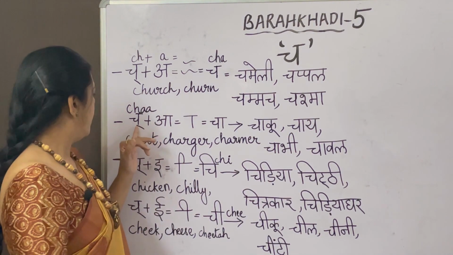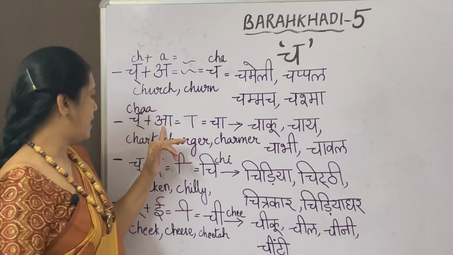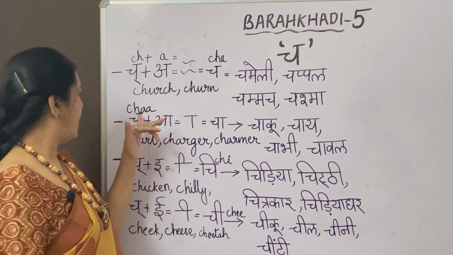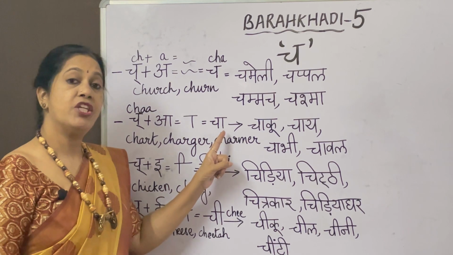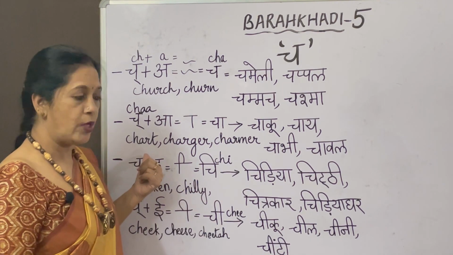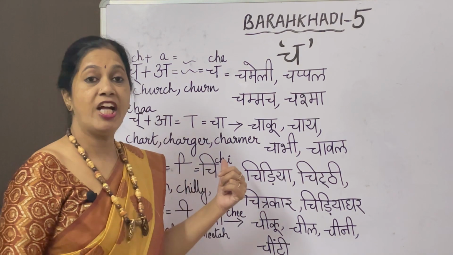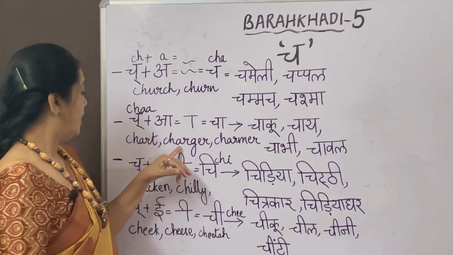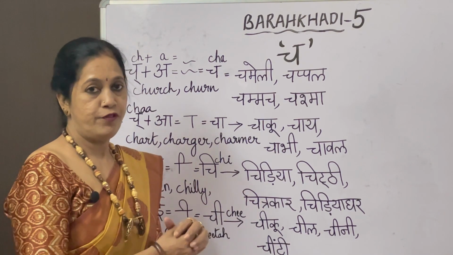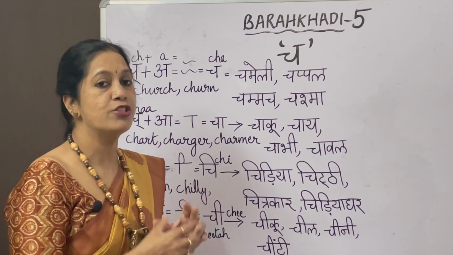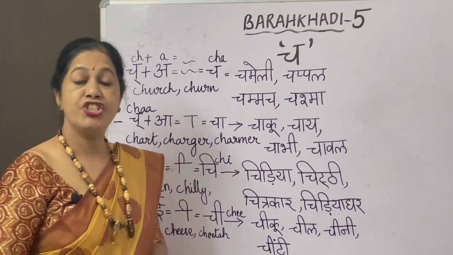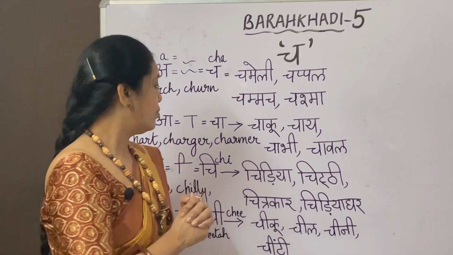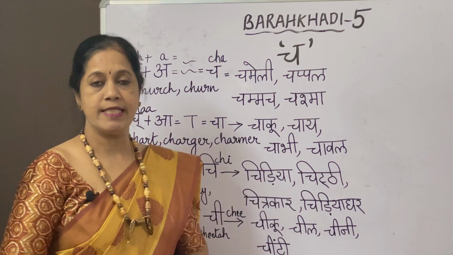The next letter is again Ch plus A. This is the symbol for A, and the letter is Cha. See, I've given here C-H-A-A, so it is Cha. Let us think of the words which would sound that way. Chart. Chart paper, you use a lot of it for your projects, right? The next one, charger, for the phone. The next one, charmer. Snake charmer, have you heard? So now let us go for the words here.